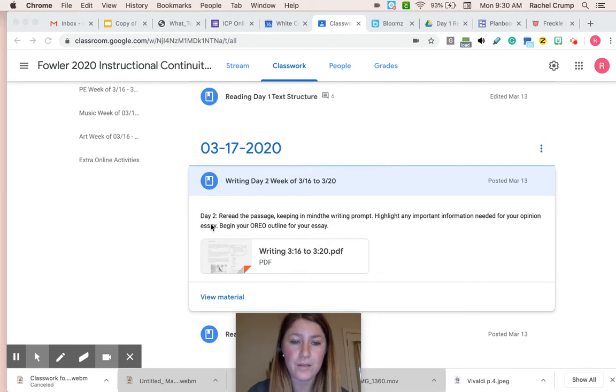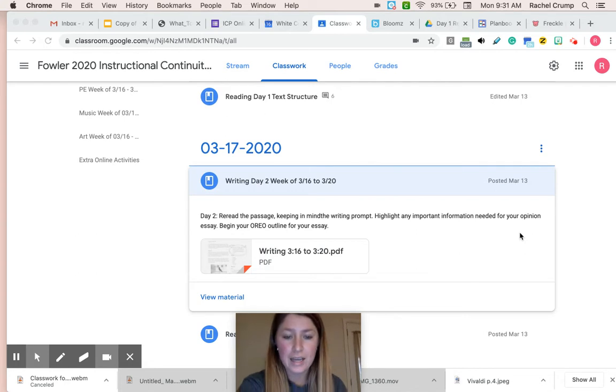So we have day 2. We're going to reread the passage, the same passage you read yesterday, over light and sound, and keep in mind the writing prompt. The writing prompt is asking, which do you think is most important in nature? Sound, light, or shadows? Highlight any important information needed for your opinion essay and begin your Oreo outline.